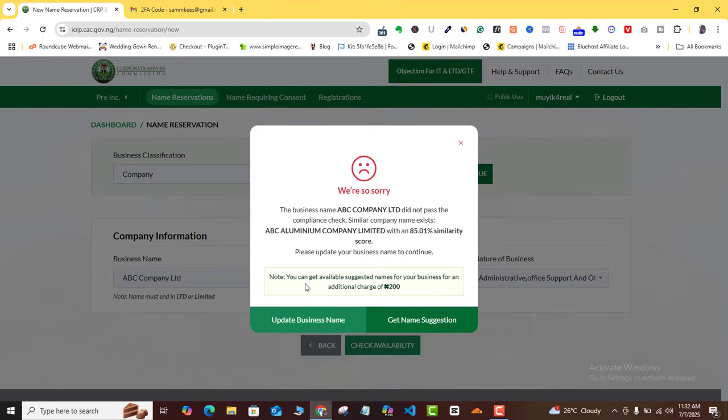All right, so if you come down here, you will see, I told you earlier on that CAC can actually help you with a suggestion of the name that they think will work, or the name that they are sure is going to work for you. But then it's not free. As you can see here, you will have to pay an additional 200 naira before you can access that service. Okay, so I think 200 naira is fair enough. And as at the time I'm making this recording, this particular 200 naira payment for suggested name is not yet active. Okay, but then I will keep testing it, and once it's active, I will let you know so that you can start using it.